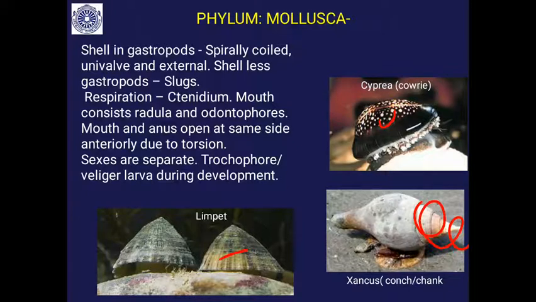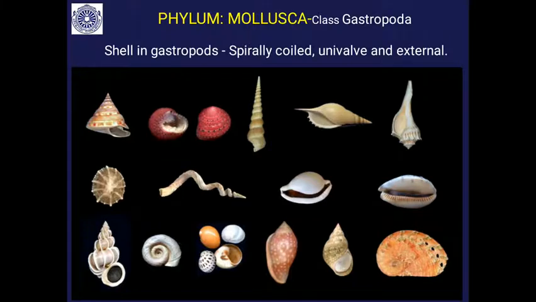They have an external shell, and are shell-less in the case of slugs. Respiration is through the ctenidium. Sexes are separate, and trochophore or veliger larva during development. So these are different types of shells. You will find varieties of beautifully architectured shells, externally coiled, internally coiled shells, and shells with holes. You will find varieties of shells. You like to collect these shells when you go to the shore region. So this is class Gastropoda.